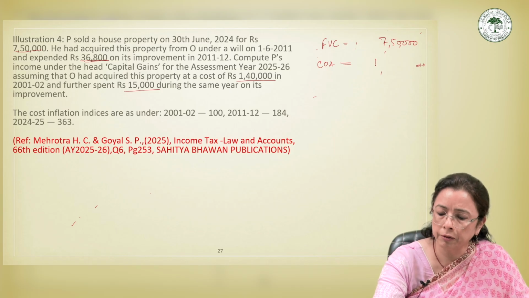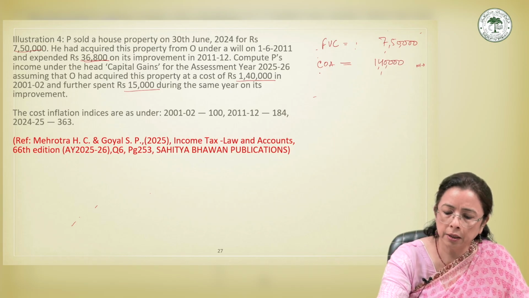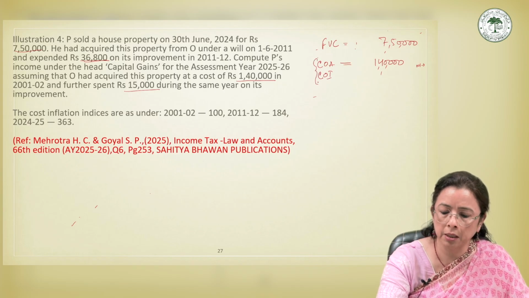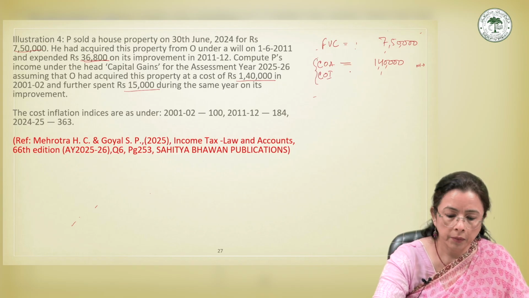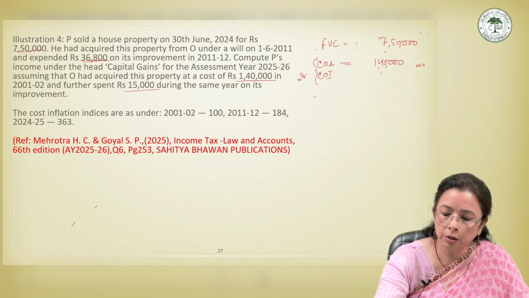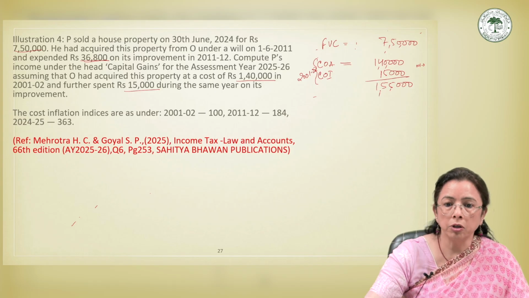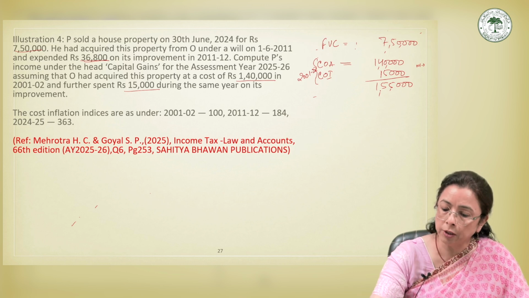The cost is 1,40,000 and the improvement in 2001-02 was 15,000, so for him it was 1,55,000.